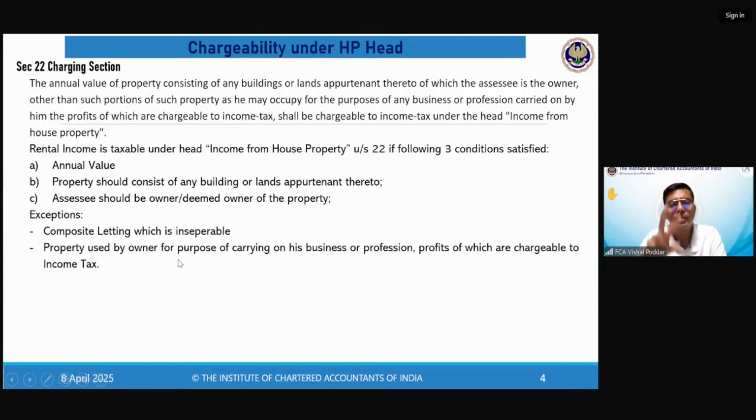Now, these two are exceptions, which means that in these two scenarios, the rental income, even though you have satisfied the three conditions, will not be taxed under the head HP. It will go to some other head.